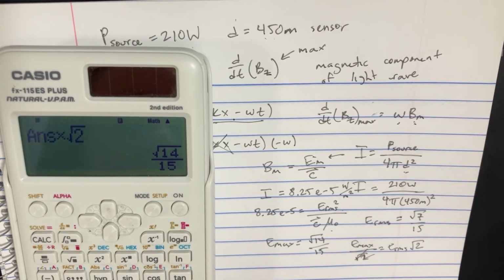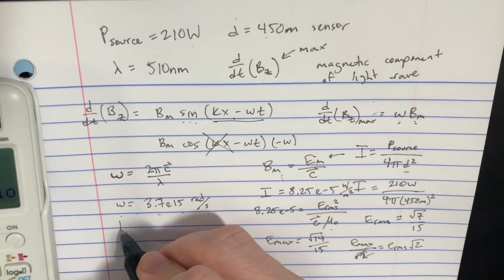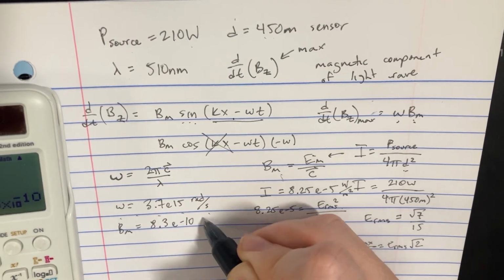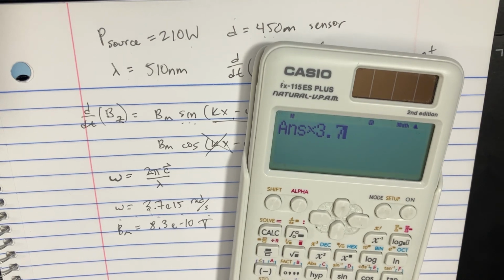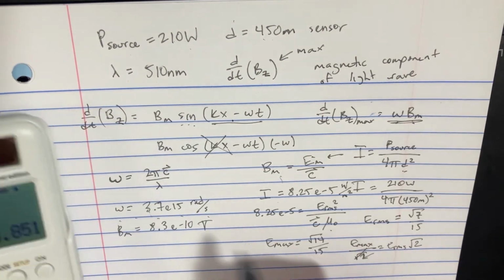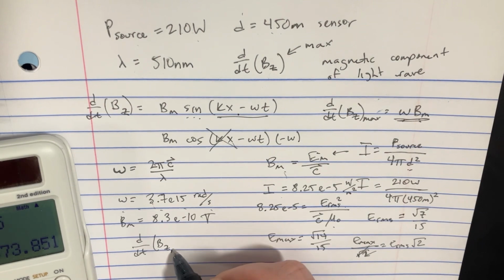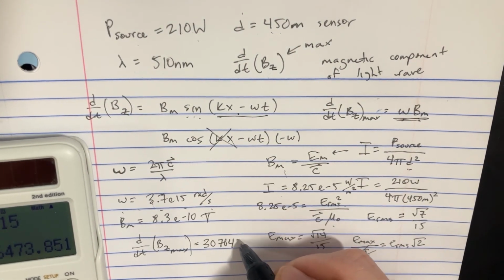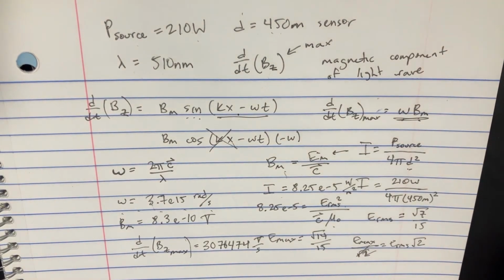All right, so that's E max. Now we can plug it in there. Let's divide that by 3 e to the 8, so we have our B max. So B max is equal to 8.3 e to the negative 10 Tesla. And now we can multiply it by that, and now we have the final answer. So d over dt of B z max is going to be equal to 3076474, and this would be Tesla per second. It's crazy.